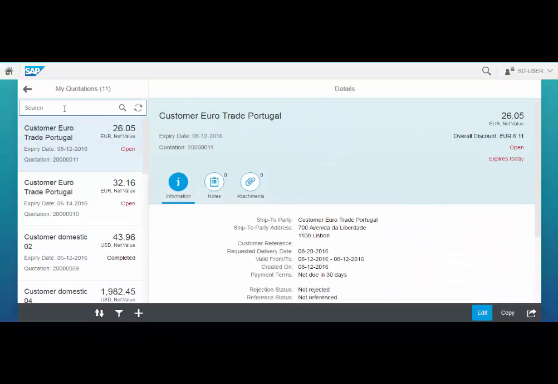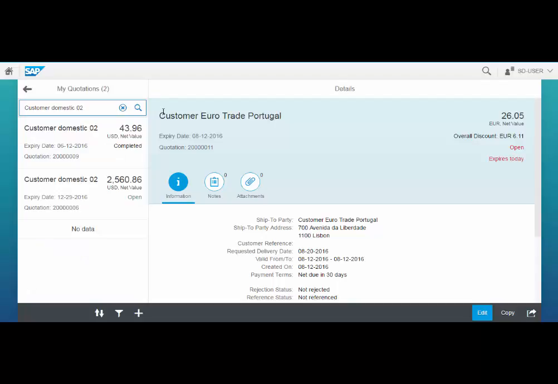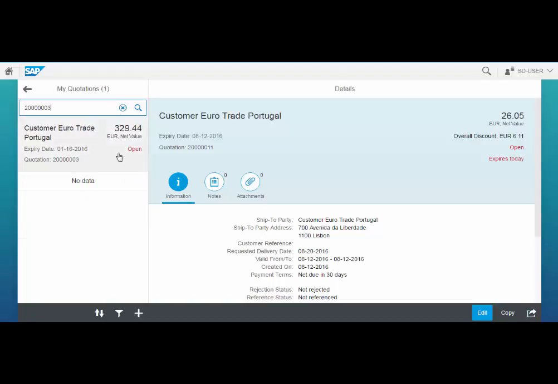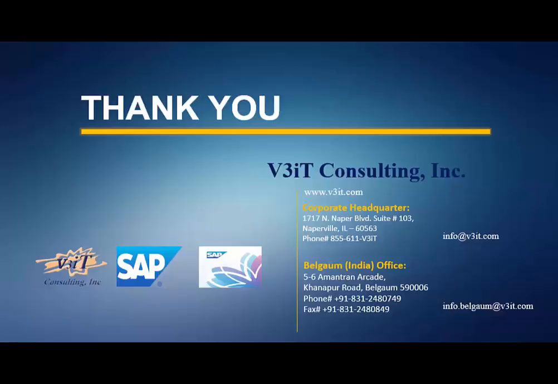In this application we can also filter a list of quotations for an individual customer by entering the name of the customer in the search bar. We also have an option of searching a quotation based on the quotation number. For example, we will search for quotation number 200,003. This is how the My Quotations application in Fiori works.